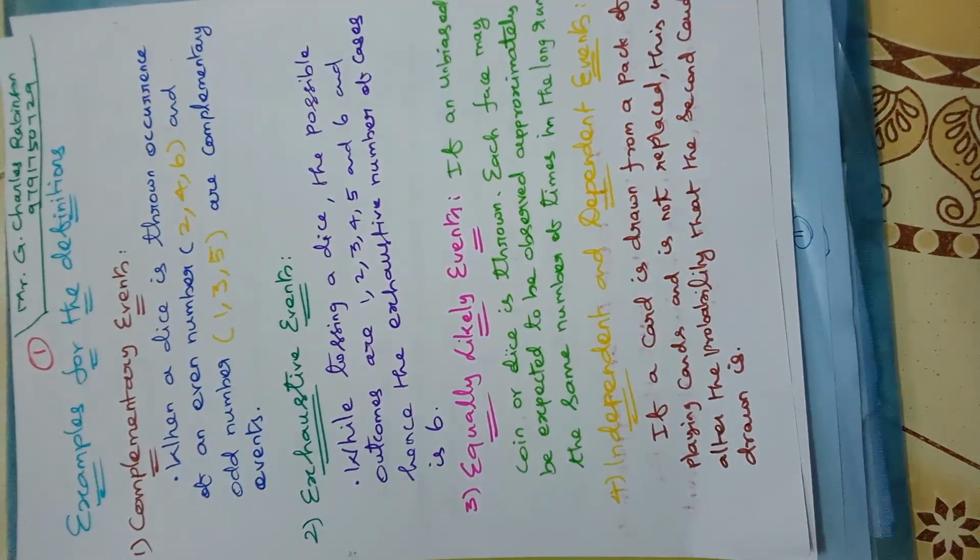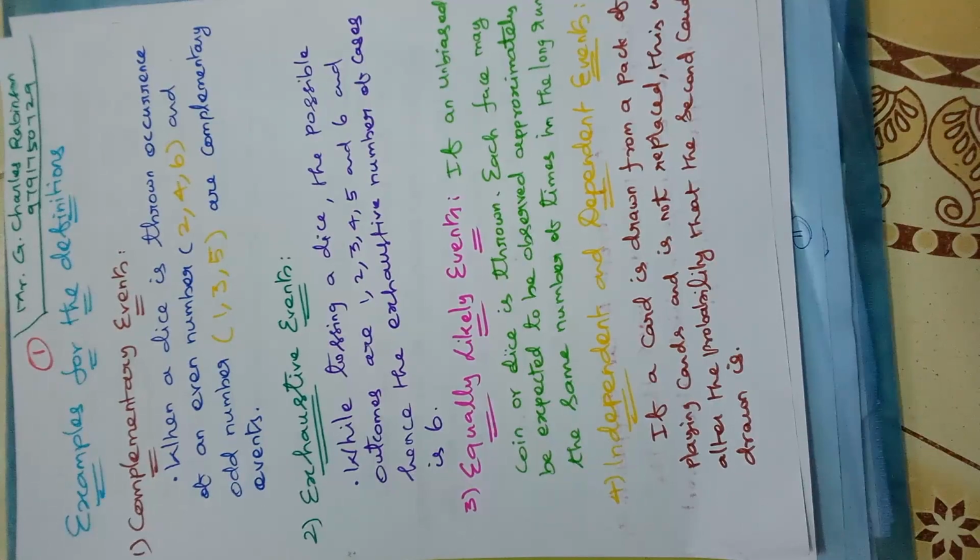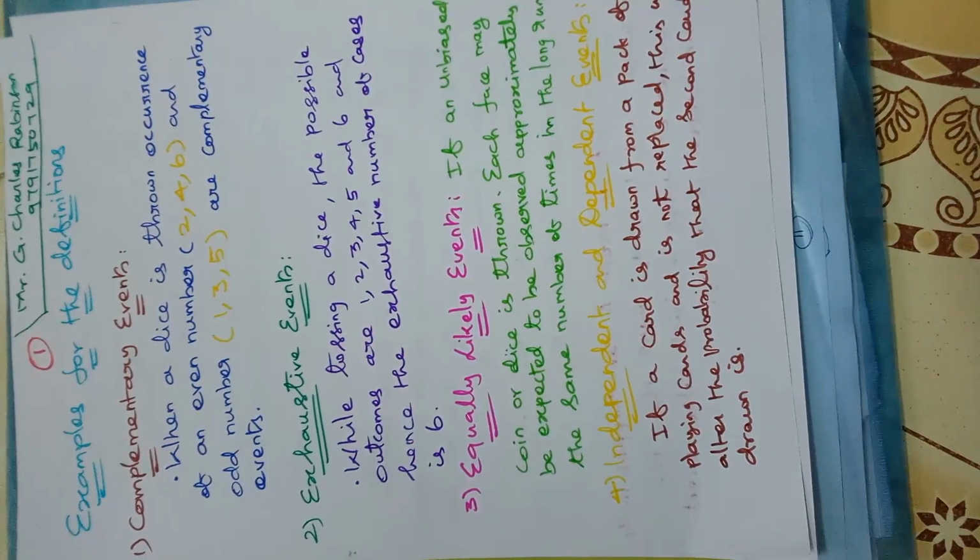Equally likely events. If an unbiased coin or dice is thrown, each face may be expected to be observed approximately the same number of times in the long run. So if you take a coin, there are two outcomes. Probability of getting head is 1 by 2. Probability of getting tail is also 1 by 2.